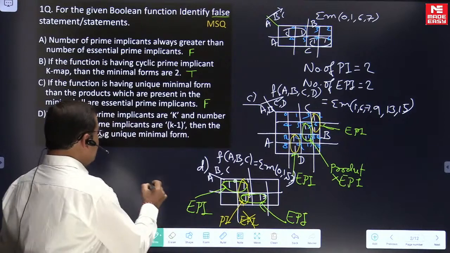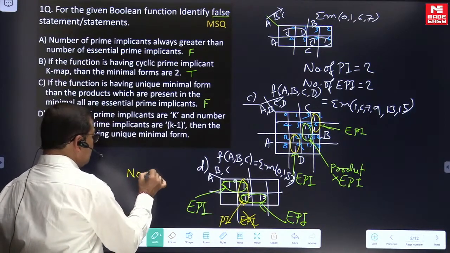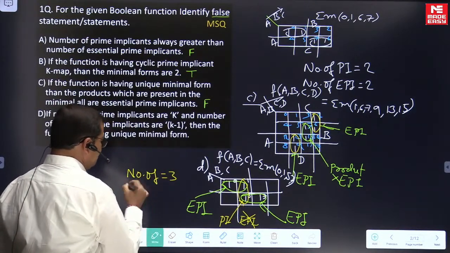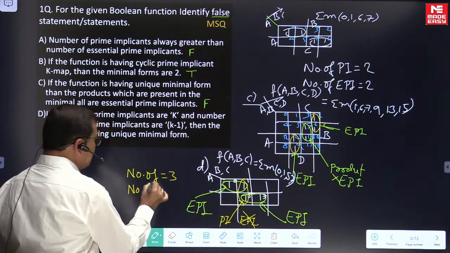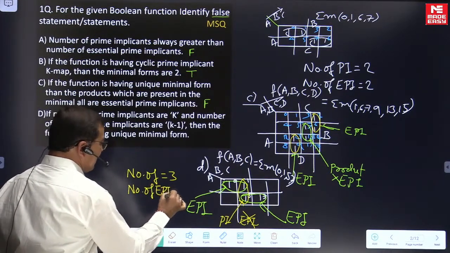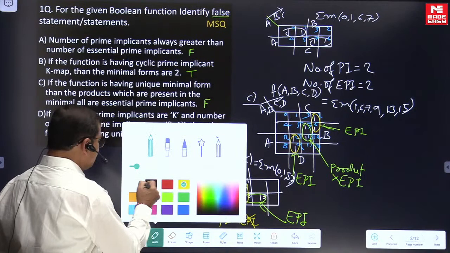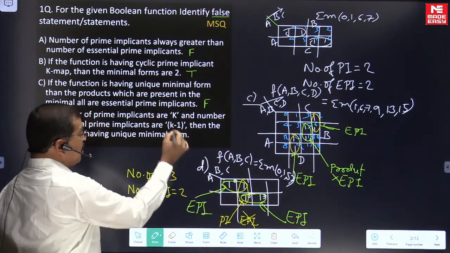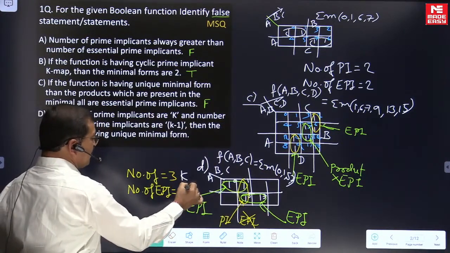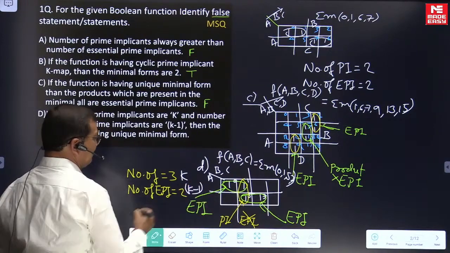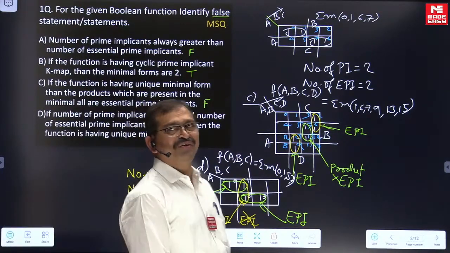So the number of prime implicants here is 3, and the number of essential prime implicants, EPIs, is 2. The statement is: the number of prime implicants is k, the number of essential prime implicants is k minus 1, then the function has a unique minimal form.